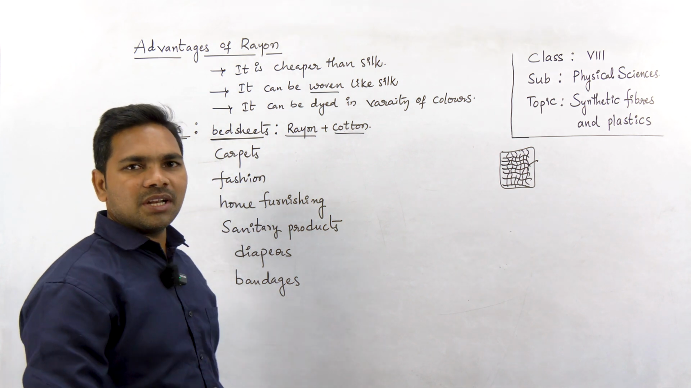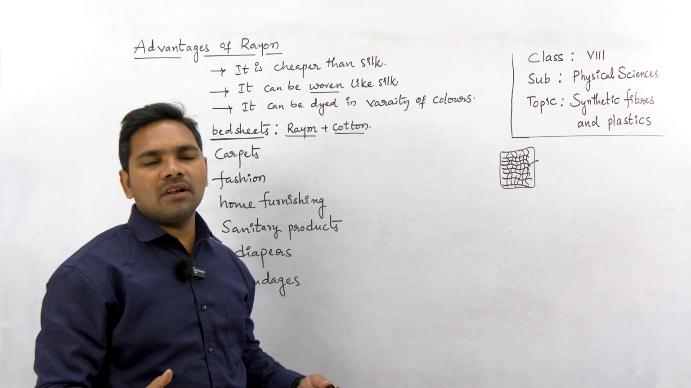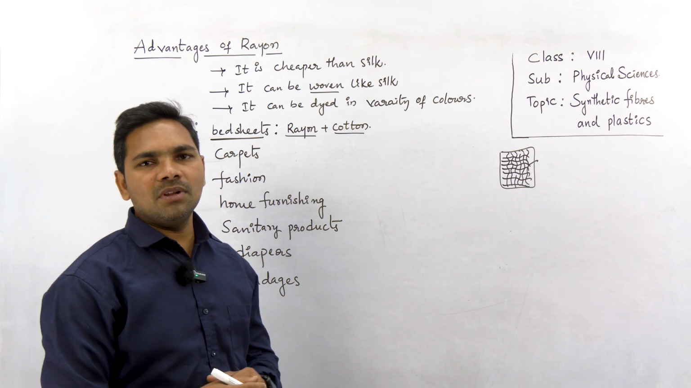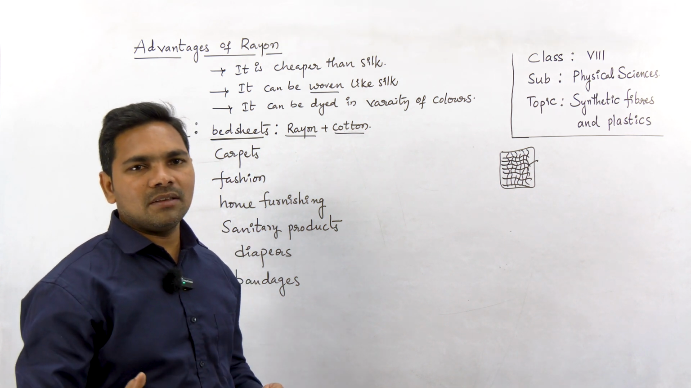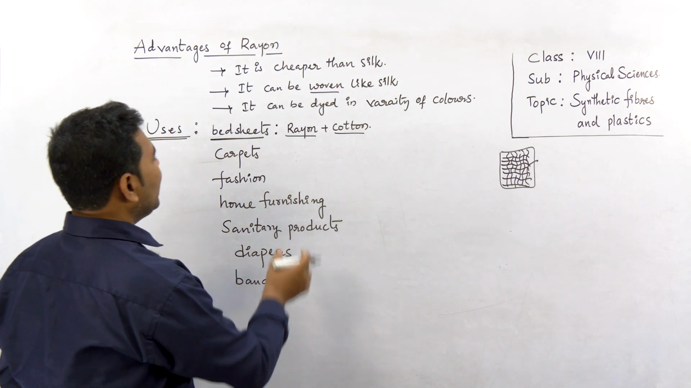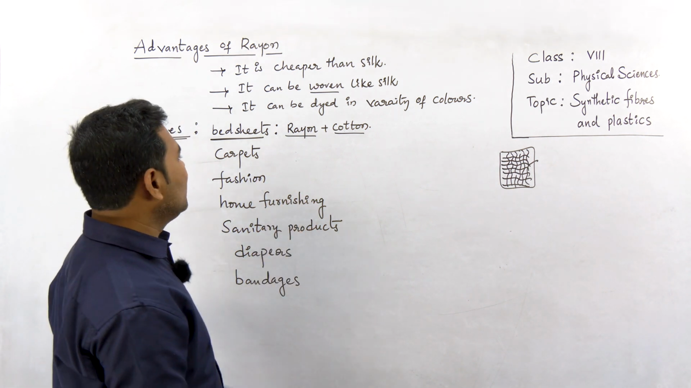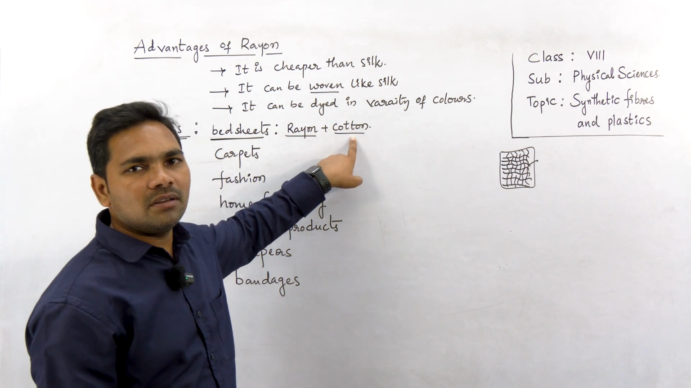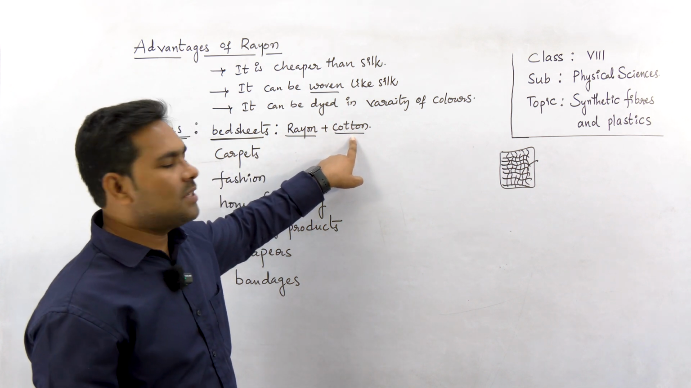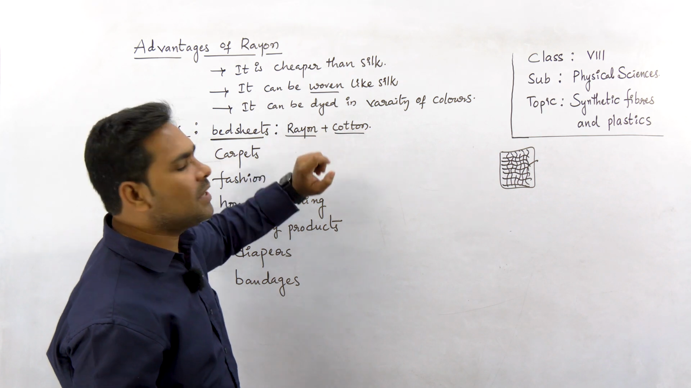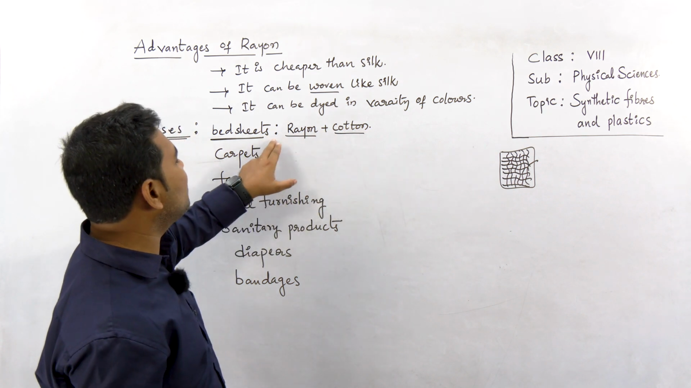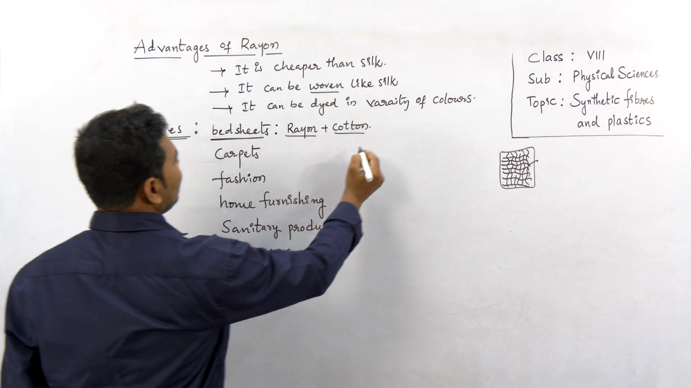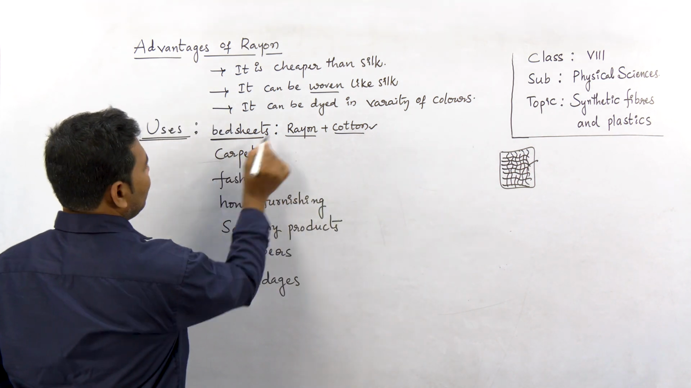Bed sheets: if bed sheets are made of cotton, they can absorb more water and we feel comfortable. When you sleep, the sweat and all substances are absorbed by it, so we don't feel that irritation. But if bed sheets are entirely made of cotton, they will be more expensive. When rayon is mixed with cotton to make bed sheets, they come at affordable prices, right? That is why rayon is used for making bed sheets.